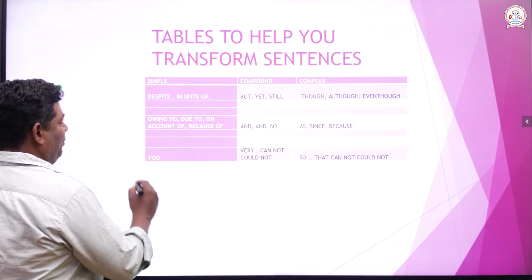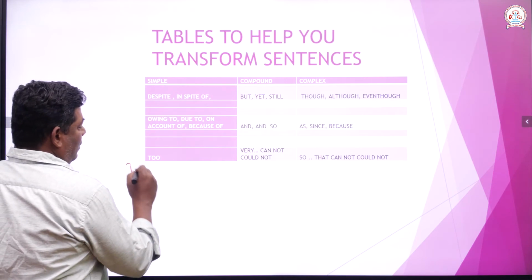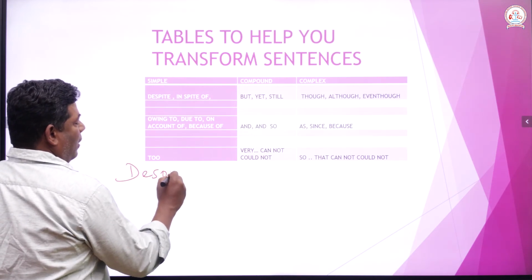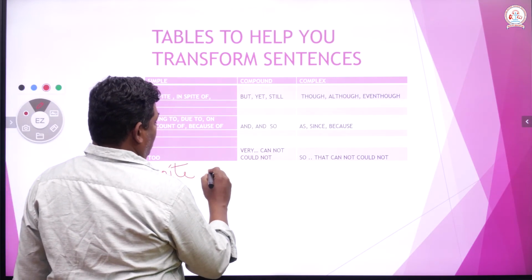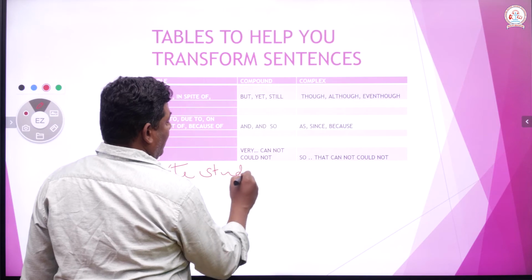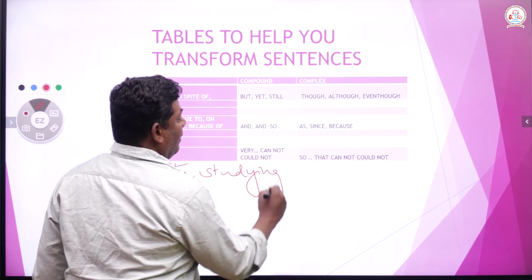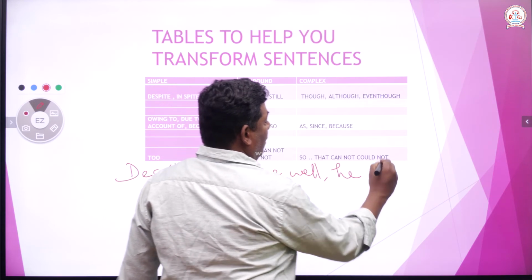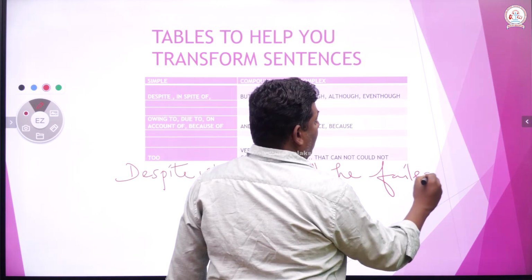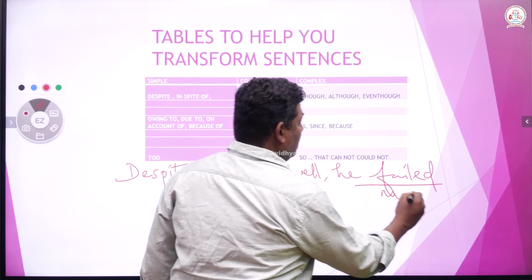For example, despite studying well, he failed. This is one main clause.